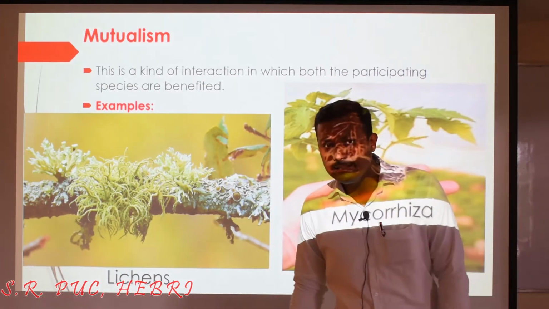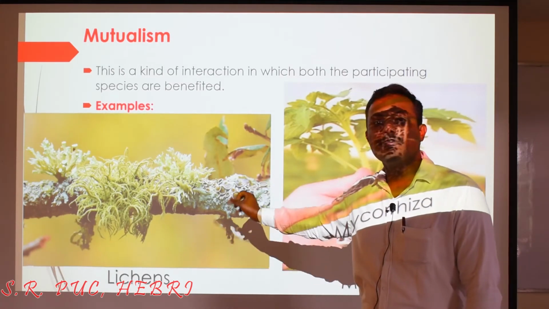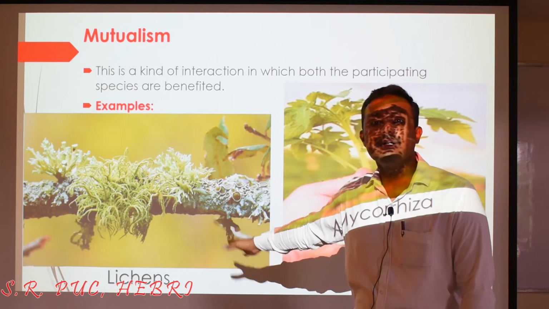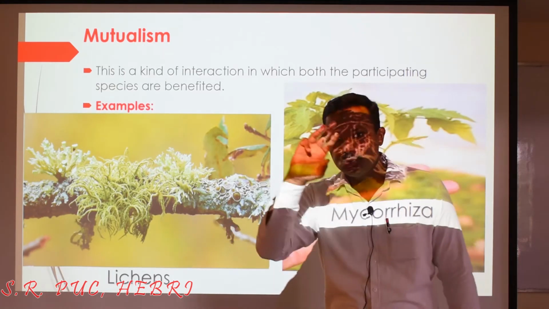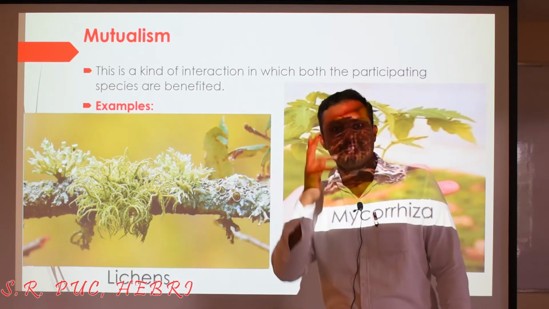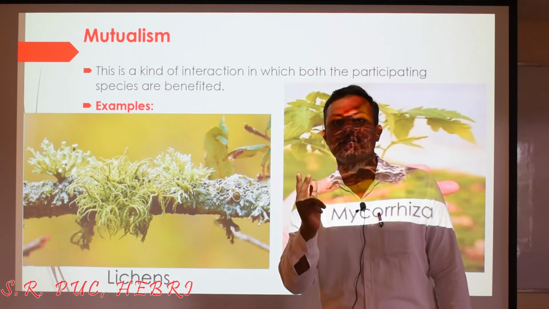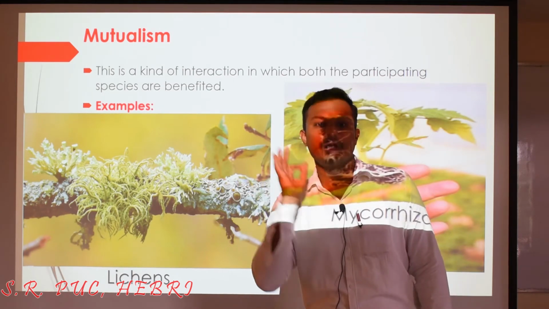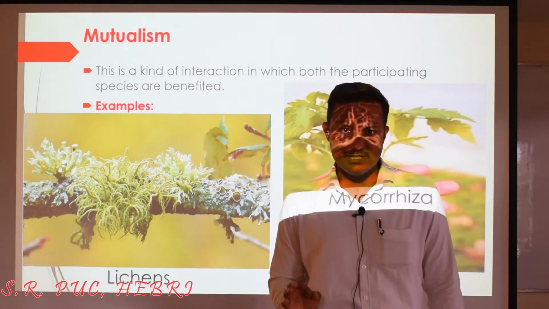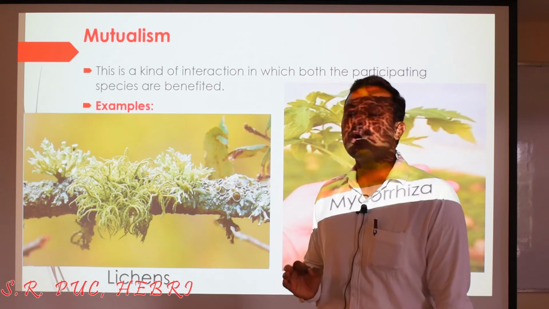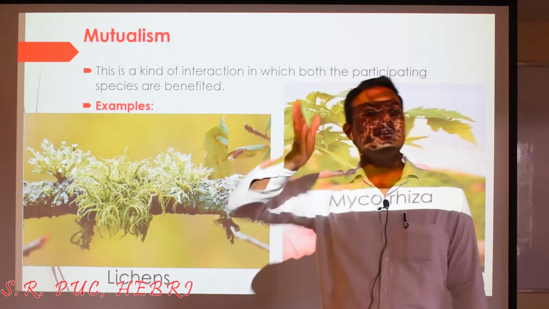So in the case of lichens, it is an association between the photosynthetic algae and the fungi, right? So you have come across the two components of the lichens. Which are the two components of the lichens? Can you recall? The two components of the lichens are called phycobiont and mycobiont. Phycobiont represents the algae, which is photosynthetic, right? And mycobiont represents the fungi, which depends upon the what?